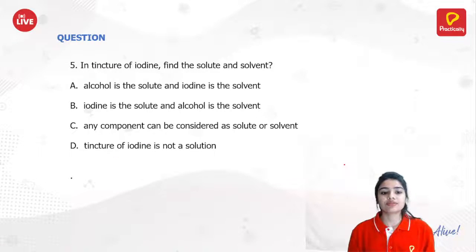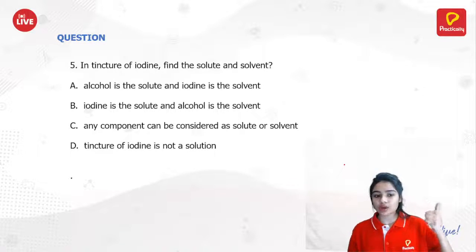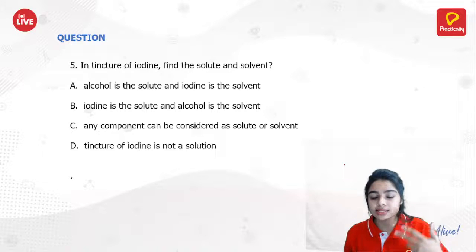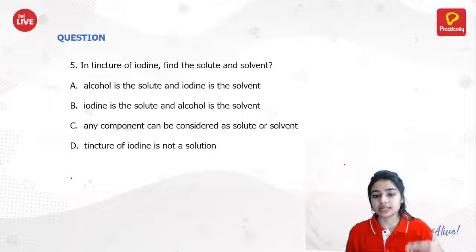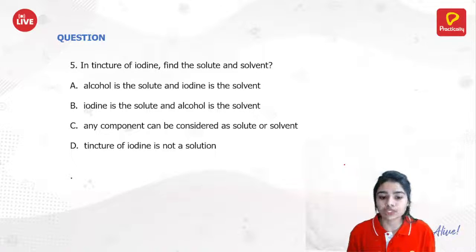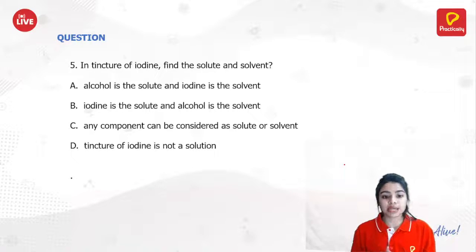So next, fifth: in tincture of iodine, find the solute and solvent. Option A, alcohol is the solute and iodine is the solvent. Option B, iodine is the solute, alcohol is the solvent. Option C, any component can be considered as solute or solvent. And option D, tincture of iodine is not at all a solution. What do you think? Okay, Kartika says B, iodine is solute and alcohol is solvent.